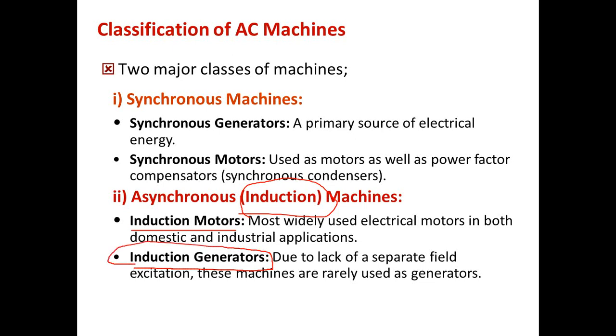The motor function is to give mechanical movement based upon your electrical energy input. If it is a generator, we have to give the mechanical movement and you will get an electrical output. The motor takes the input as electrical, but the generator gives the output as electrical. That is the difference.